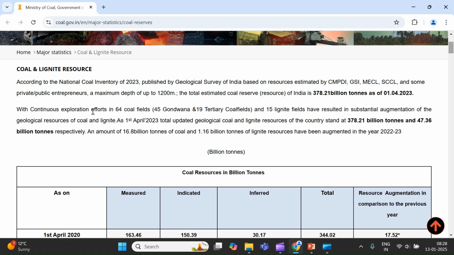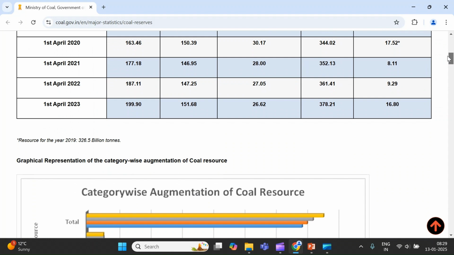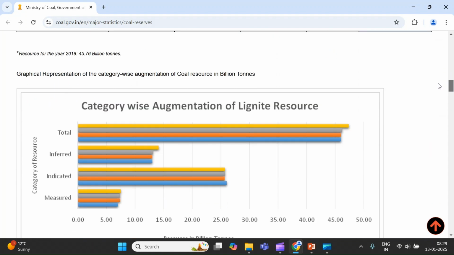Here you can see that continuous exploration effort in 64 coal fields, 45 Gondwana and 19 tertiary fields, and 15 lignite fields has resulted in substantial augmentation of the geological resources of coal and lignite. So here we have the Gondwana and the tertiary coal fields, and at this particular website you will find the information about the coal resources and the lignite resources.